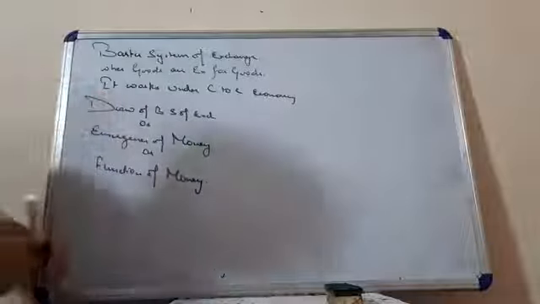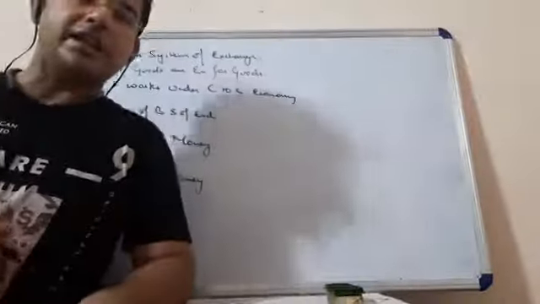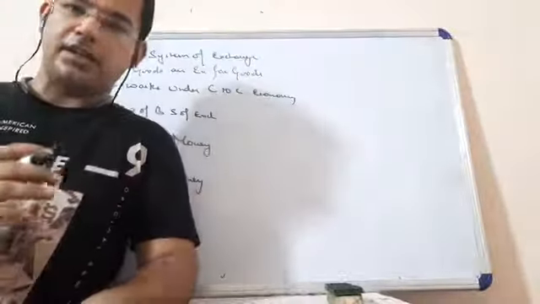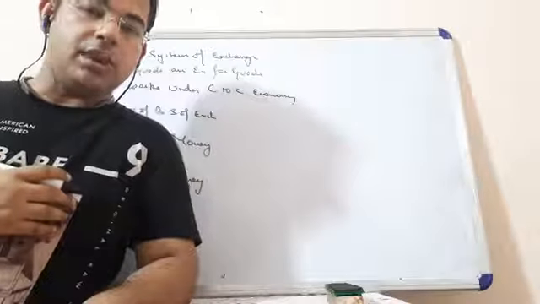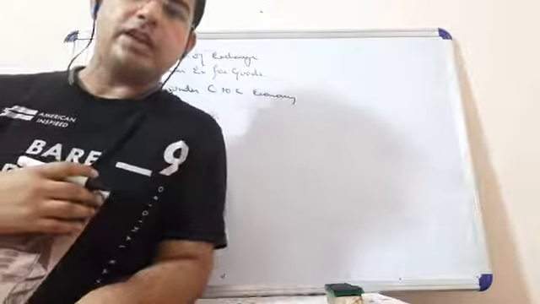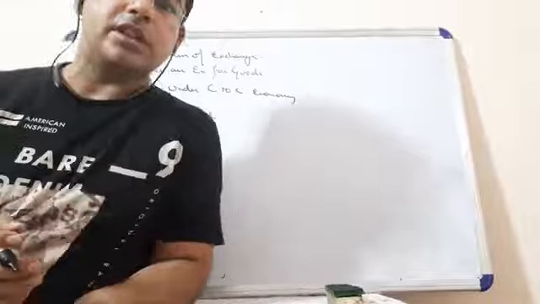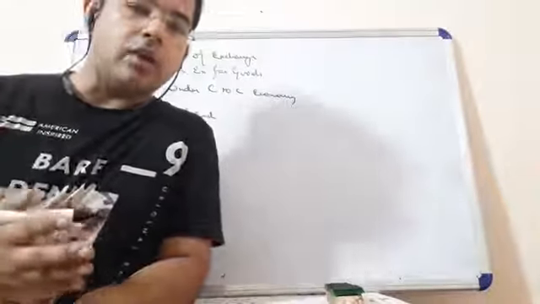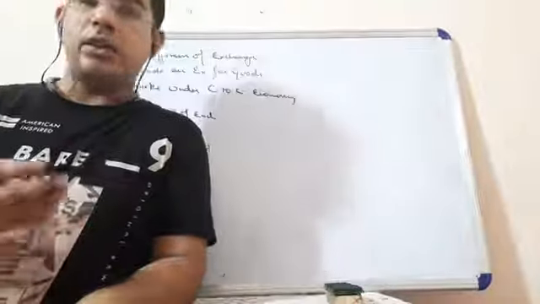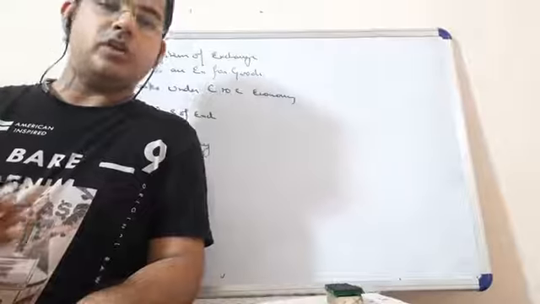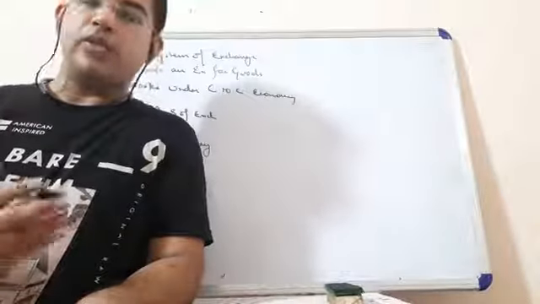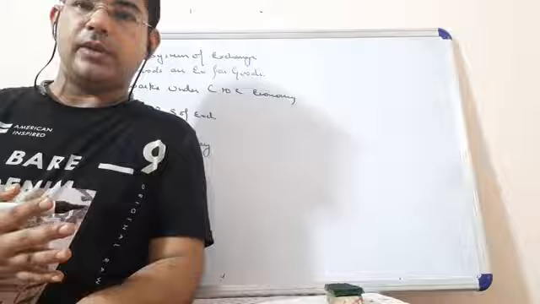Let me explain. In your books they have only mentioned the drawbacks of the barter system of exchange. But my dear students, in the exams, many times, or I'll say 80% of the times, they ask about the functions of money. Even one function they can ask for 3 to 4 marks. So you should be very much prepared about the functions of money.